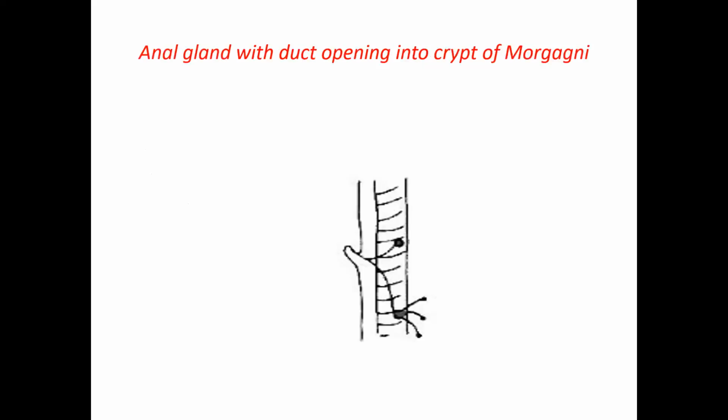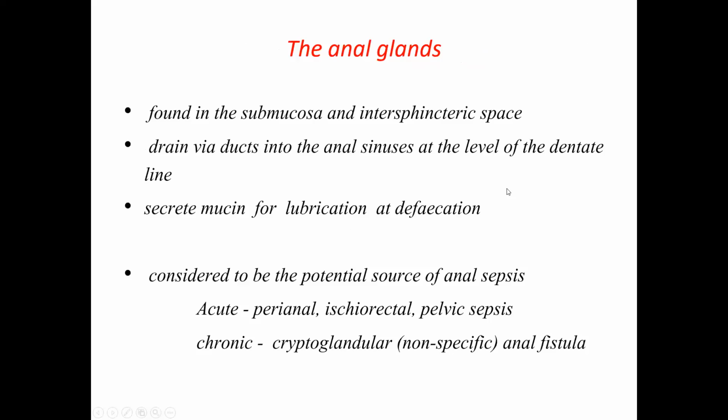These are the anal glands, which are present in the intersphincteric space and in the muscle, and they open into the lumen or space of the anal crypts. The anal glands are very important. They secrete mucus for lubrication of the fecal matter, and surgically, when they get infected, they are the more common cause for the development of perianal abscess and anorectal fistulas.